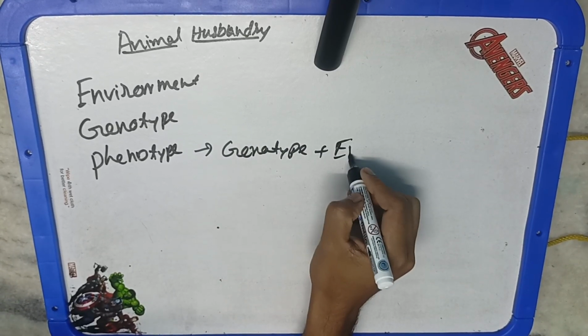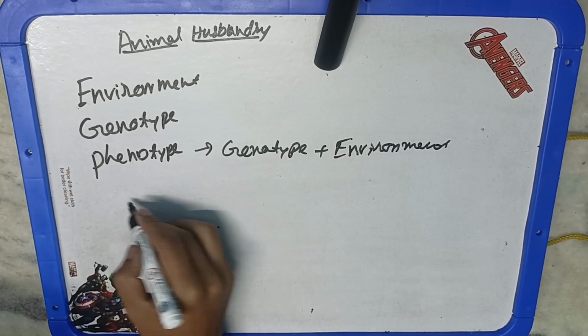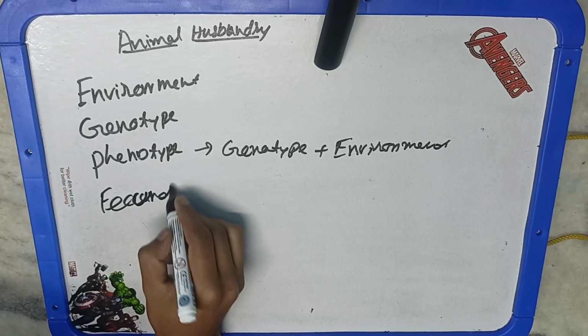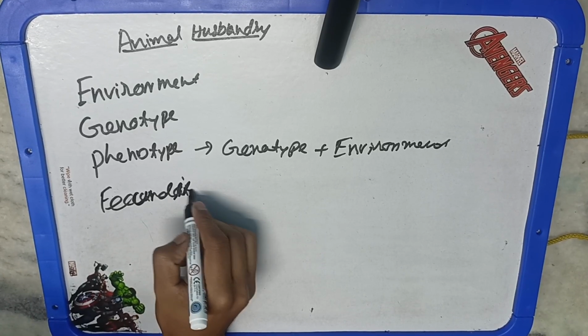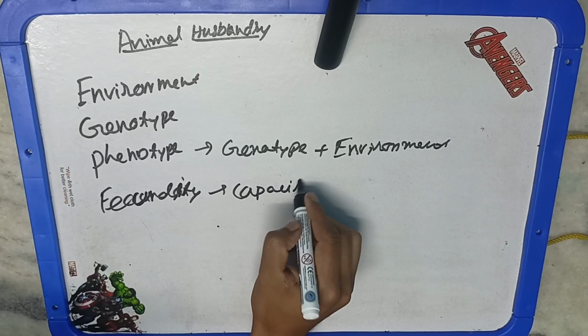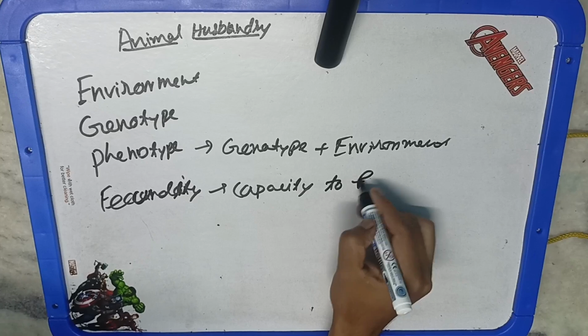Then this is fecundity. Fecundity is a word mostly used for fertility or sterility. It is the potential capacity of a female to produce functional ova. So it is just functional ova, not whether fertilization happens after that or not. It is only about producing functional ova.